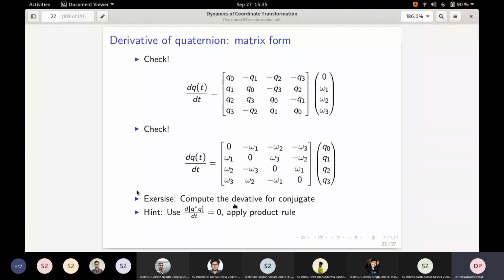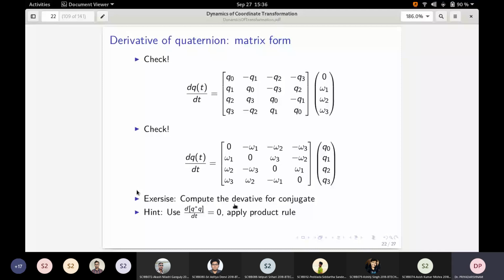So we also have to know what this q star is. We also need dq star by dt if we have to compute the derivative of the rotation itself. The complete rotation operation is indicated by that L_q operator, if you remember, which is q p q star. Since that q star is also present there, we would like to know what dq star by dt is.